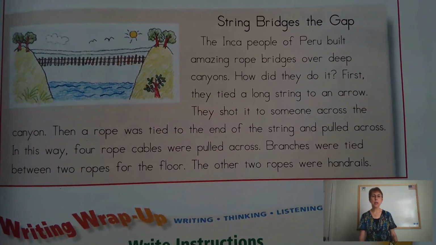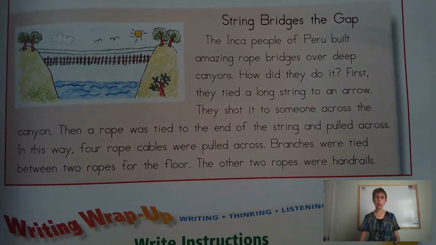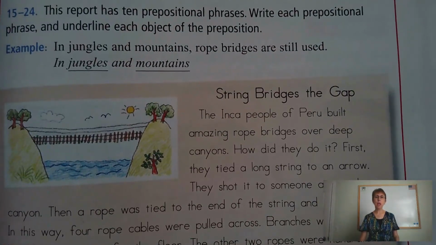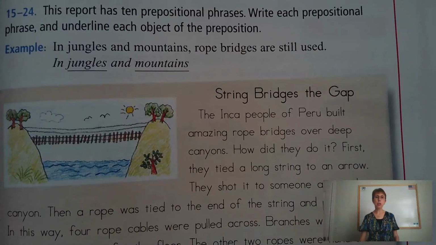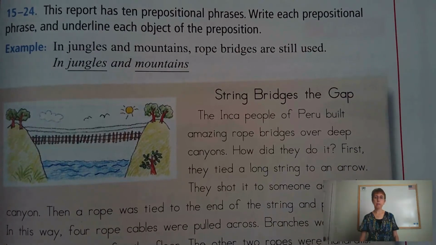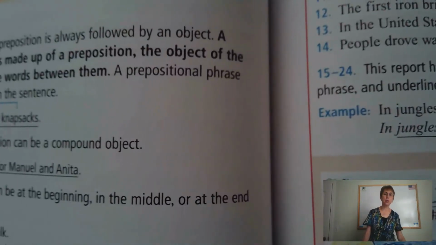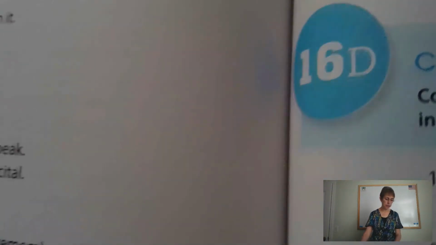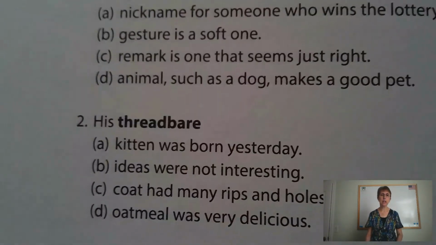Right, so then you're going to go back, reread this on your own, look for those 10 prepositional phrases, write each prepositional phrase, and underline the objects of the prepositions. Okay, all right. In addition to the grammar that you need to work on today, you will be completing 16C and 16D in Wordly Wise.